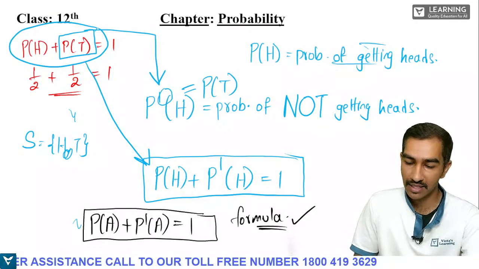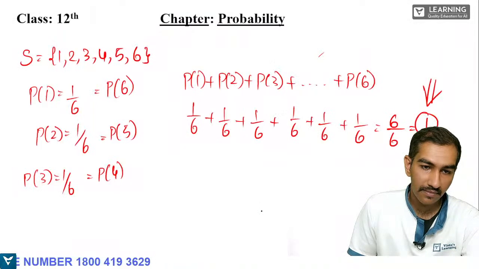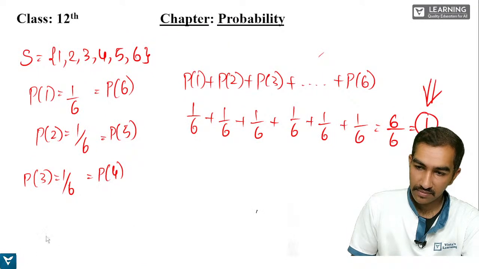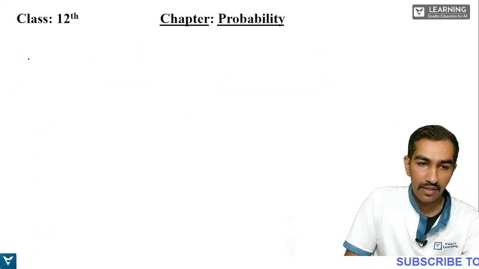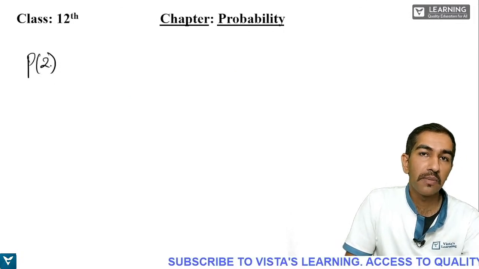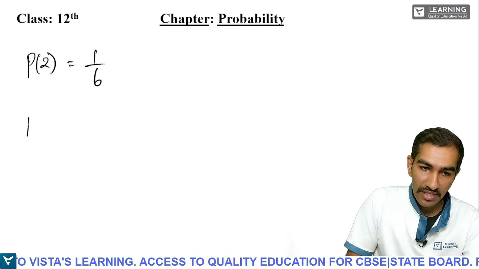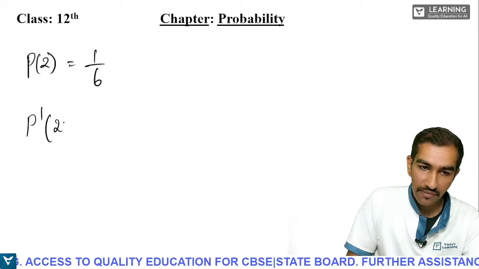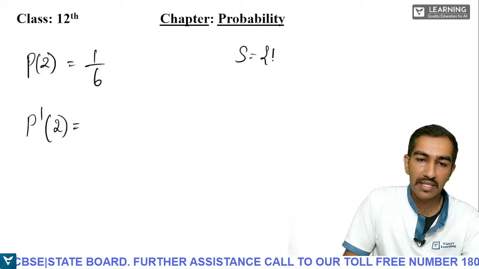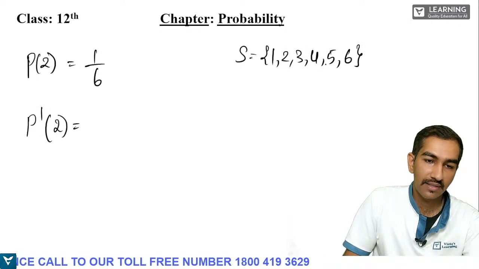That is nothing but rolling a die. All right, we'll go to that. So here we'll take, what is P of 2? Means when you roll a die, what is the probability that you will get 2? That is nothing but 1 by 6. Now what is P dash of 2? So to write P dash of 2, what will we write here first? We'll write here the sample space. Sample space is equal to 1, 2, 3, 4, 5, 6.